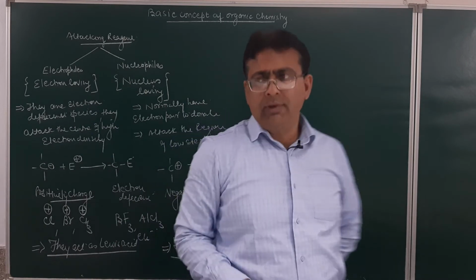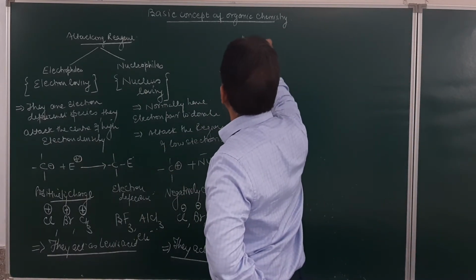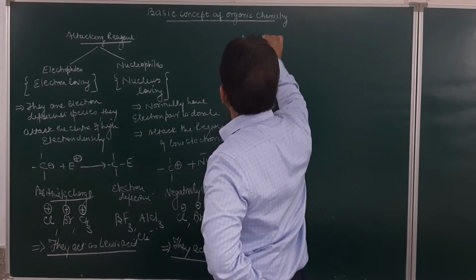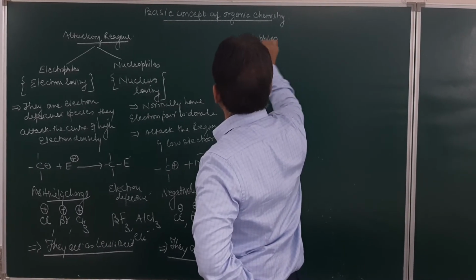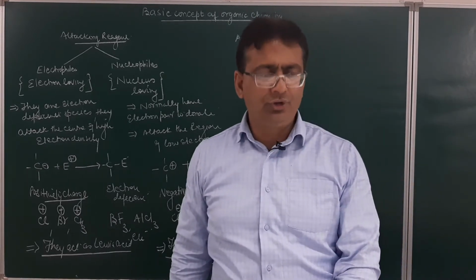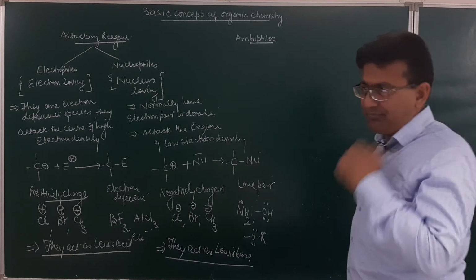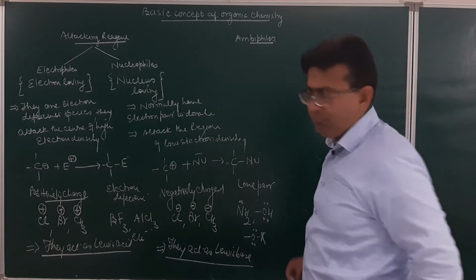Then we have ambident nucleophiles. They act as both Lewis acid and Lewis base.